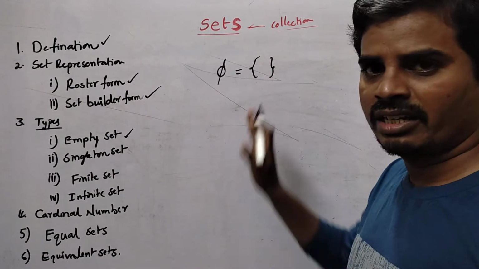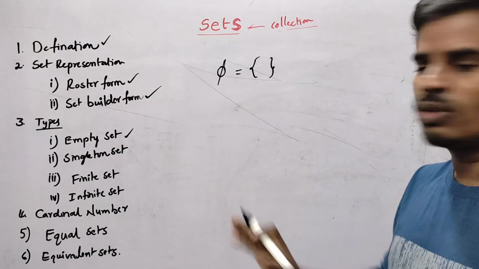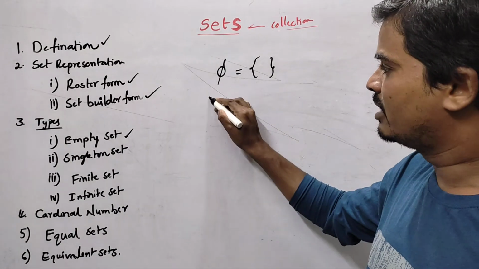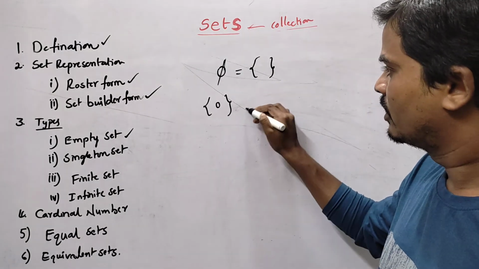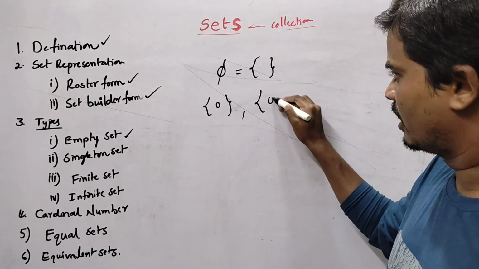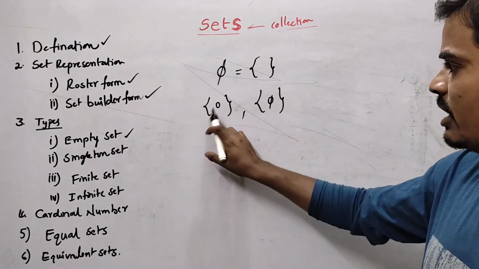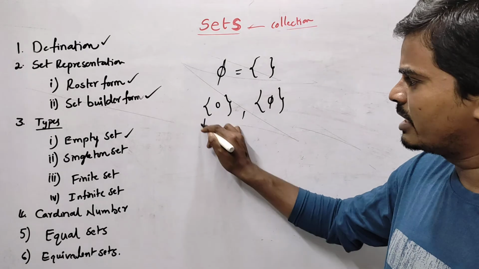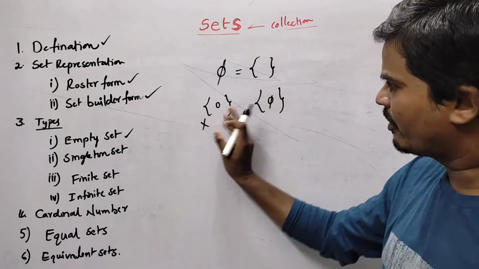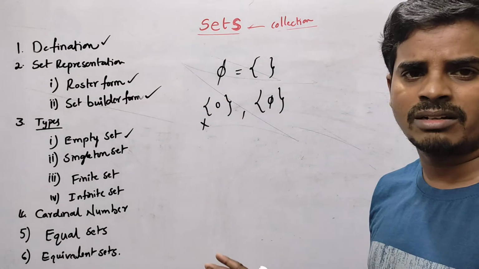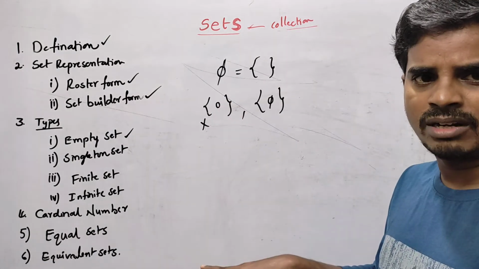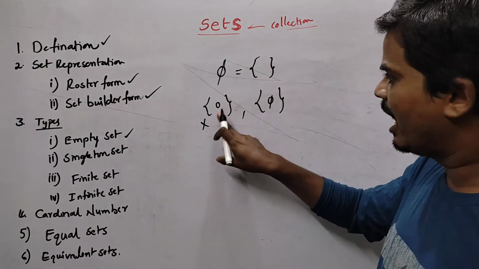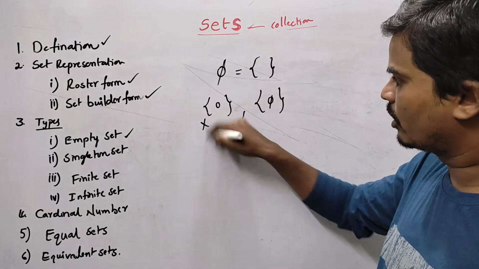There is no element, nothing. There is no element here, so it is the empty set. Sometimes the question may give it like this: {0}. This is one set, and there is another set. See these sets. Here 0 is an element. What we write between the set brackets, we have to consider as an element. So now 0 is the element. There is an element, so it is not empty. So it is not the empty set.